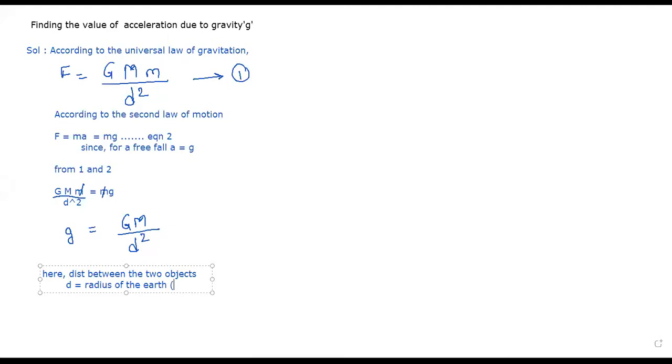Yes or no, children? Yes. Because if an object is falling on the earth, then the distance between the centers is nothing but equal to the radius of the earth. Yes or no? Yes. So ultimately important, g is equal to G M upon R square.